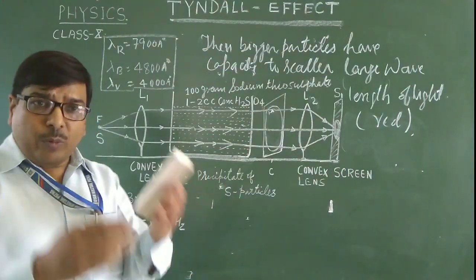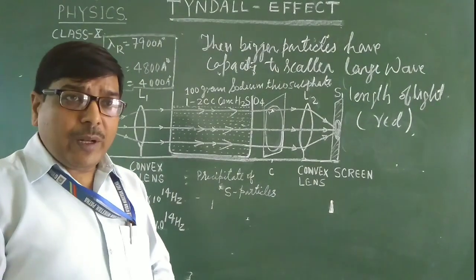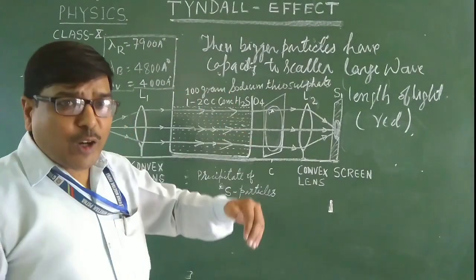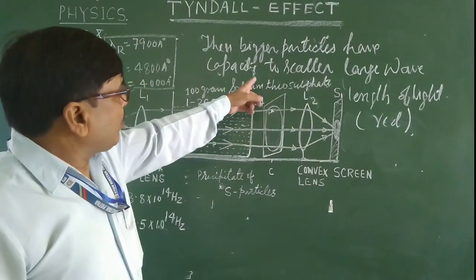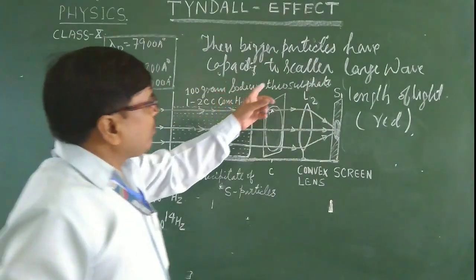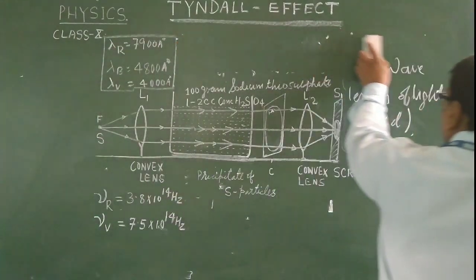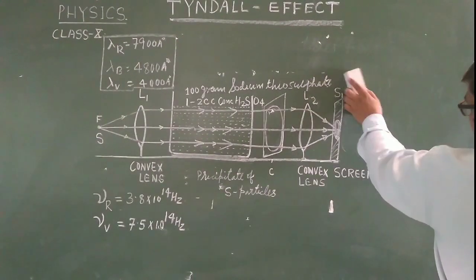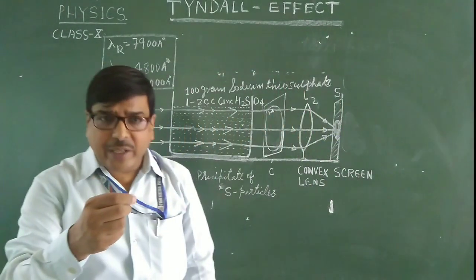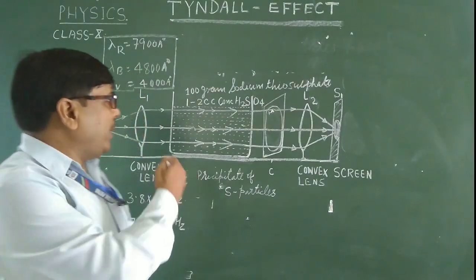Okay, so the complete role in this Tyndall effect is played by the scattering particles. The size of these scattering particles determines which different colors of light are scattered, maybe blue, maybe red, maybe others.